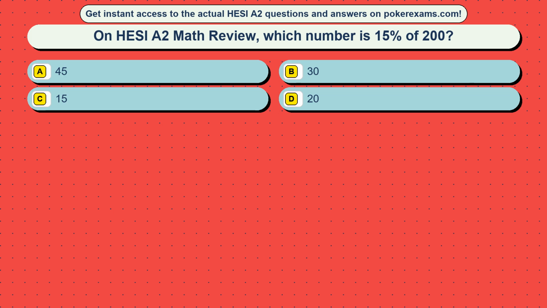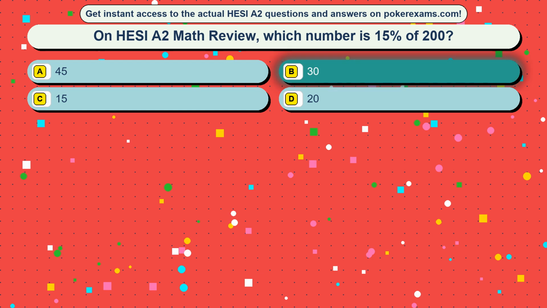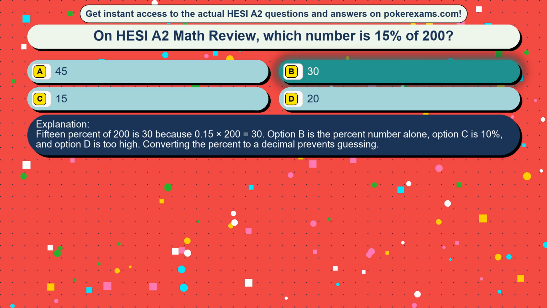Question 24. On HESI A2 Math review, which number is 15% of 200? Option A, 45. Option B, 30. Option C, 15. Option D, 20. The correct answer is option B, 30. 15% of 200 is 30 because 0.15 times 200 equals 30. Option C is the percent number alone. Option D is 10%, and option A is too high. Converting the percent to a decimal prevents guessing.